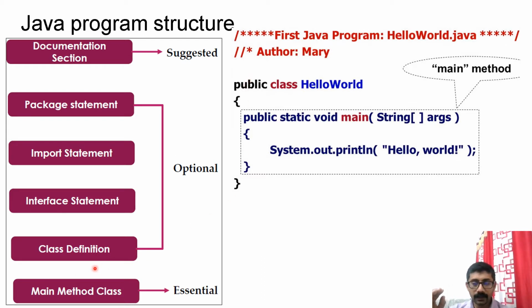In a file we can have only one public class, because there is a requirement that the public class name and your file name should match exactly. So normally in Java, usually we will keep only one class in one file. That is the standard. And in your class, there should be one public static void main. This is the entry function. So when you run a program, control will start from here only. So this has to be there. This main method class is essential. Other things are optional.